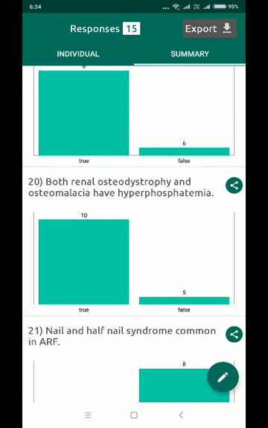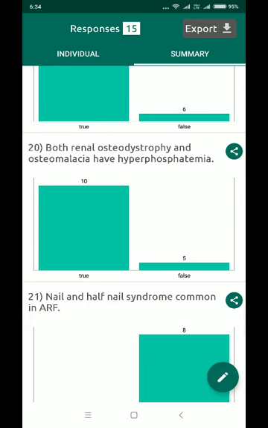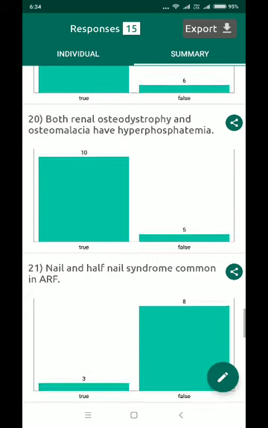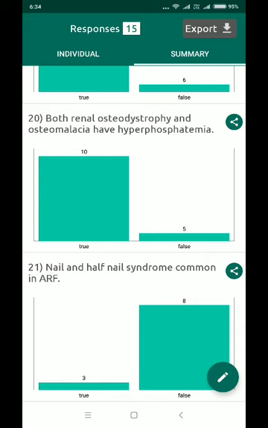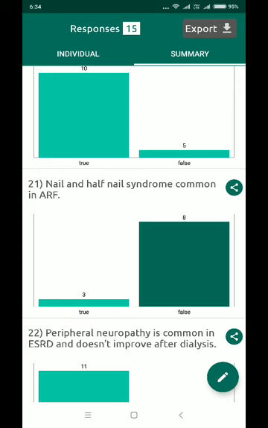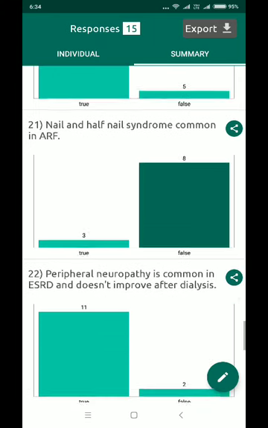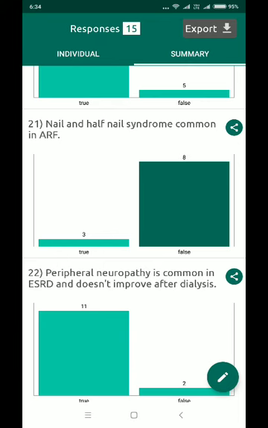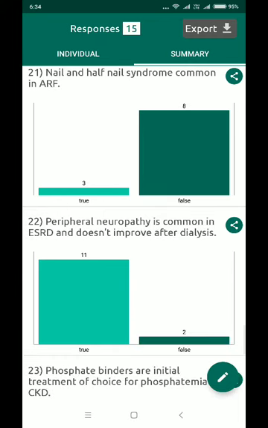Both renal osteodystrophy and osteomalacia have hyperphosphatemia. This answer is wrong. It was a trick question. Most of you got this wrong. While renal osteodystrophy indeed does have secondary hyperparathyroidism due to hyperphosphatemia, in osteomalacia your phosphate is low because it is due to vitamin D deficiency. Half and half nail syndrome is a pigmentation in the nail, right? It is commonly seen in CKD and not in ARF.